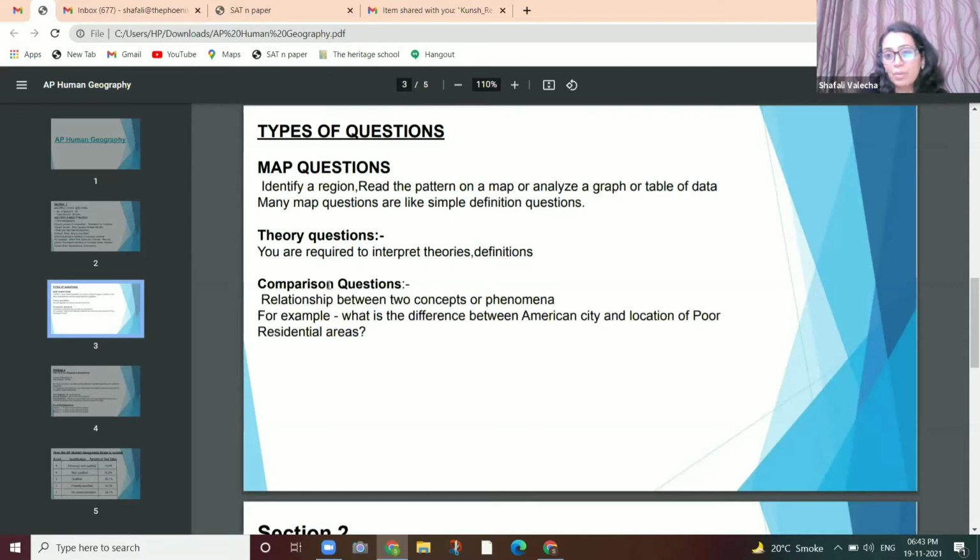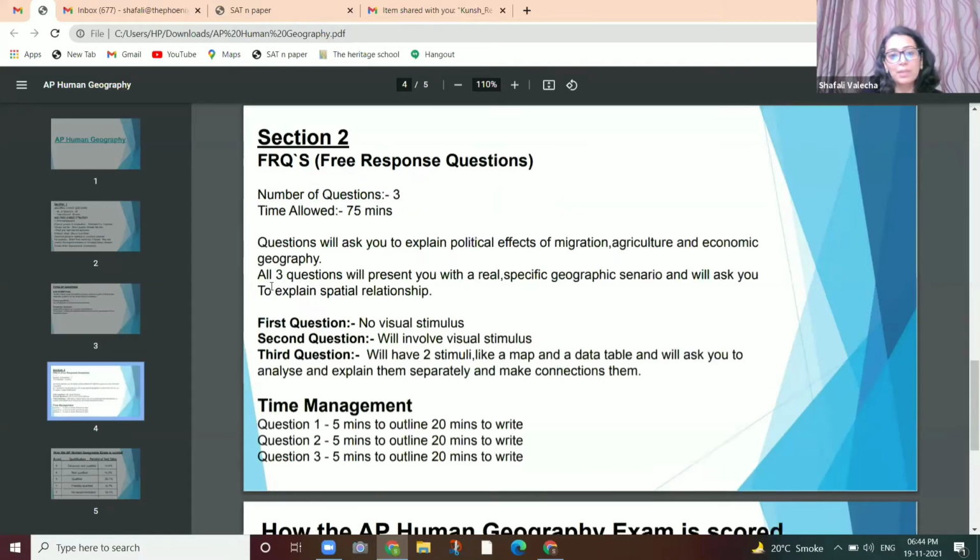Then you have theory questions, where you're required to interpret the theories in simple definitions. Comparison questions, where they ask you about a relationship between a concept, phenomena. Suppose they ask you the difference between America city and the location of poor residential areas. Pretty simple. Then we move on to section 2.